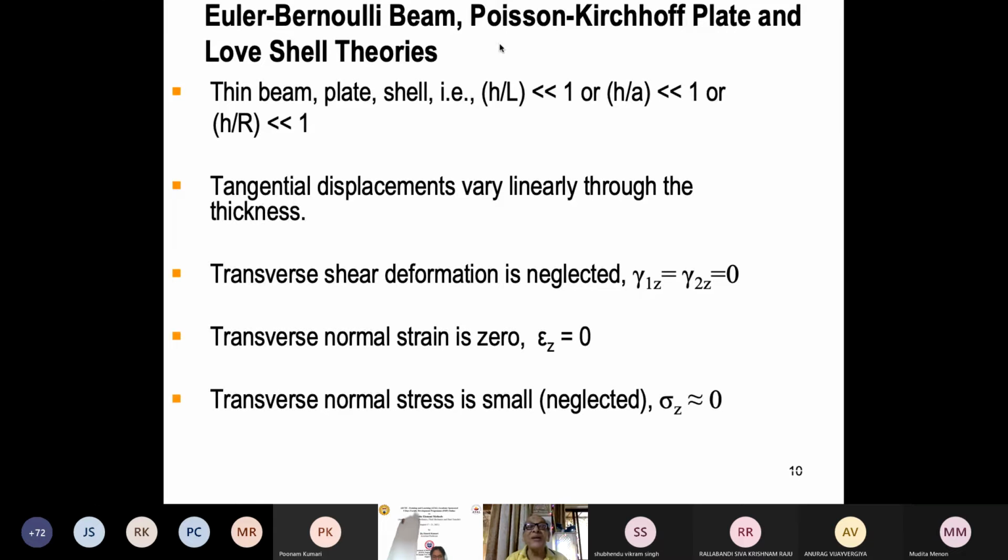Plate theory was initially developed by Poisson-Kirchhoff, or Kirchhoff also, simply. There was one more person involved in plate, Germain. She was a lady before Poisson, but her contribution was less. But then it is Germain, Poisson, Kirchhoff, 3 persons involved in the initial years of 1830 to 1850. This development had happened. See, beam was 1700 something. So after about 100 years, plate theory came in 2 dimension.